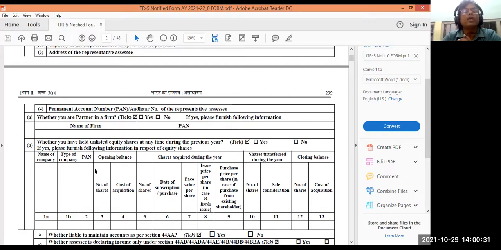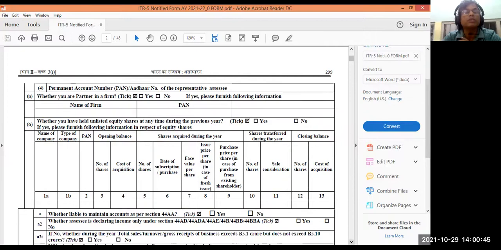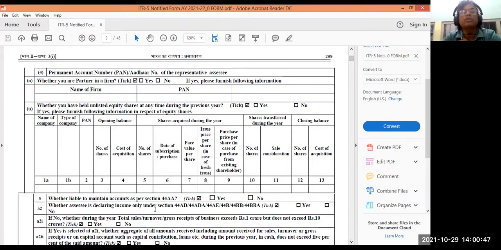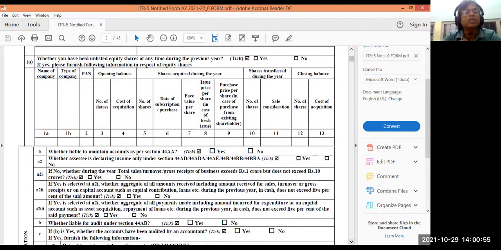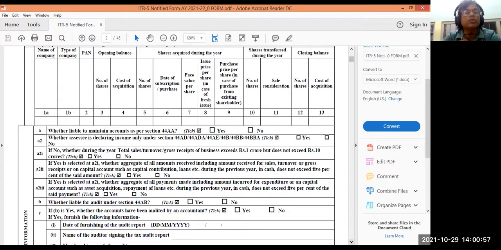If you have held unlisted equity shares any time during the previous year, you have to mention these things here, all details of the equity shares which you have purchased and invested in, whether liable to maintain accounts as per 44AA. This information you shall be putting here as much as they ask. Different information they will be asking from you.